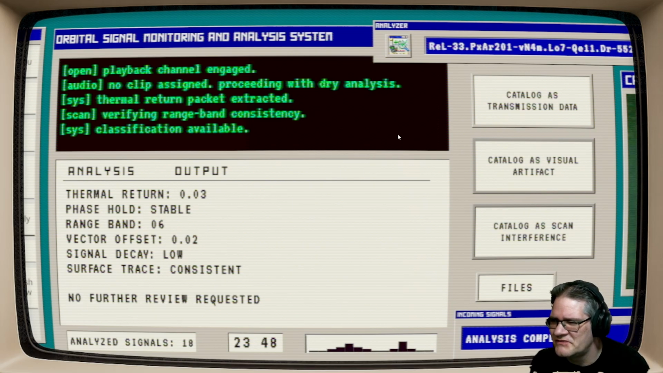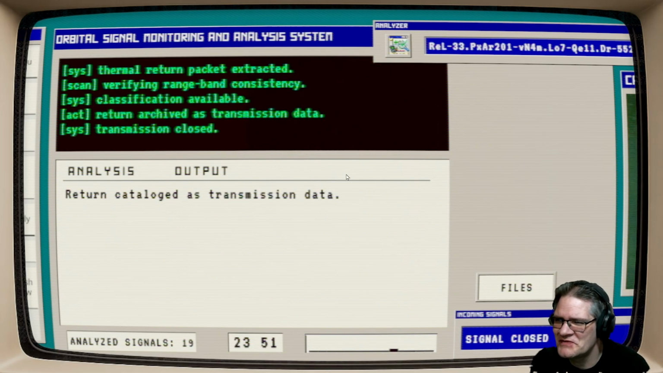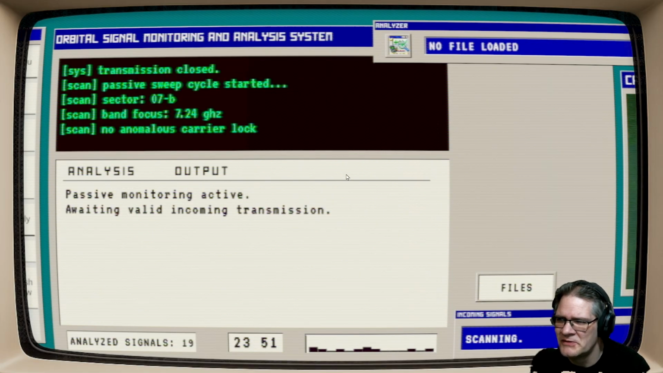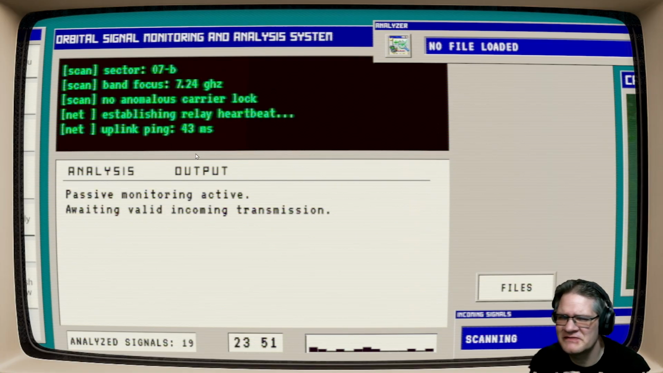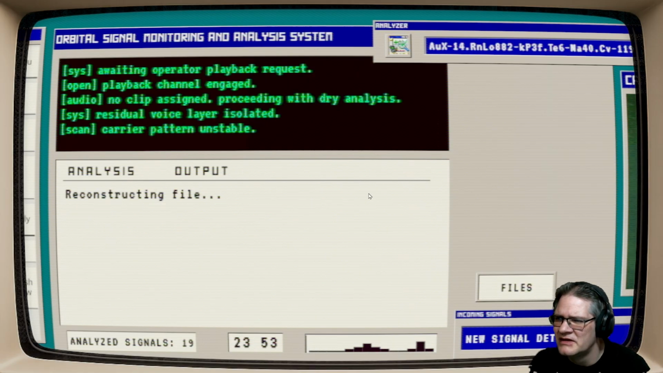Thermal return, phase hold. I don't know if that means anything to me. Don't know what any of that means. I don't know if I'm supposed to be able to figure that out or if it's supposed to be kind of incomprehensible, just data. No anomalous carrier lock. I feel like that text is saying different things all the time, but I might just not be paying close enough attention. Let's see what you got.